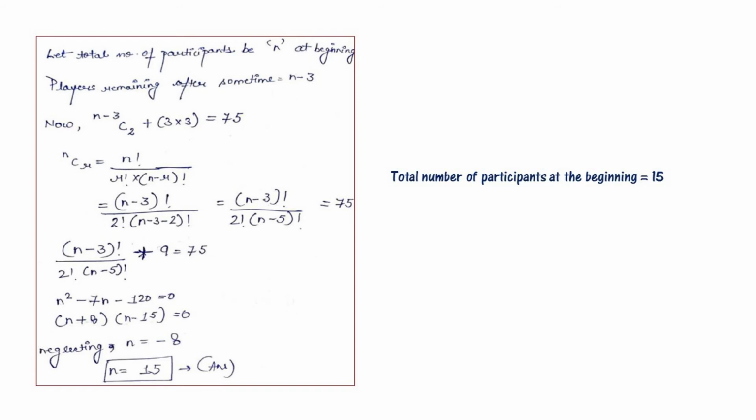Now solving this equation we get n square minus 7n minus 120 is equal to 0. Now it becomes (n plus 8)(n minus 15) is equal to 0. So neglecting n is equal to minus 8, the answer is n is equal to 15. So the total number of participants at the beginning is 15.